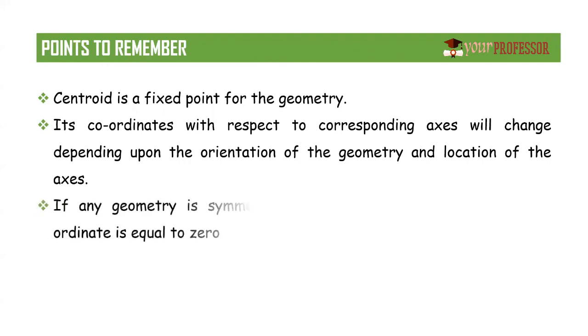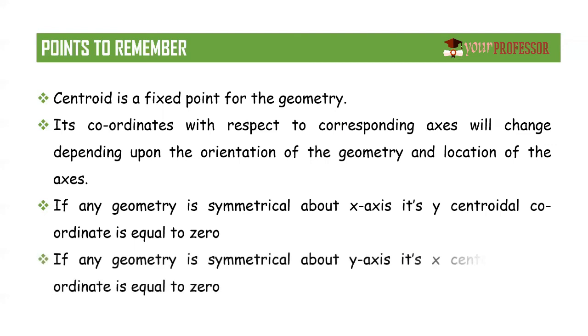If the given figure is symmetrical about x-axis, its y-centroidal coordinate is equal to 0. So when it is symmetrical about x-axis, whatever the area present above the x-axis, the same amount of area is below the x-axis. In such a case, the y-centroidal coordinate is equal to 0. So y bar is equal to 0. Without solving the problem, you can simply write this statement. Similarly, if any geometry is symmetrical about y-axis, its x-centroidal coordinate is equal to 0. Right? These are the points to be remembered.